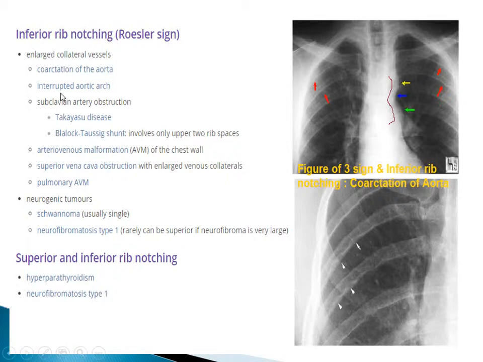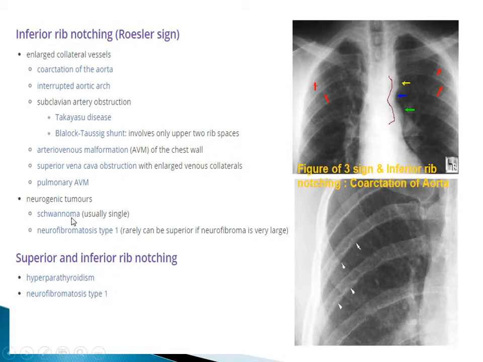Here we have inferior rib notching. Rösler's sign: causes include enlarged collateral vessels, coarctation of the aorta, interrupted aortic arch, or subclavian artery obstruction; Takayasu disease; Blalock-Taussig shunt, which involves only the upper two rib spaces; AV malformation of the chest wall; superior vena cava obstruction with enlarged venous collaterals; and pulmonary AV malformation.